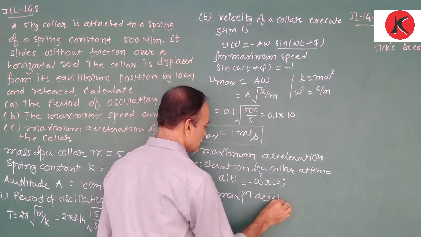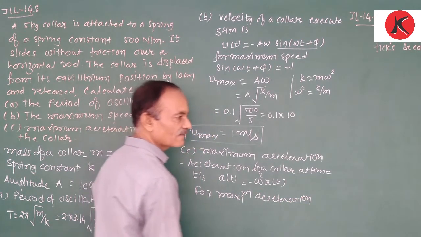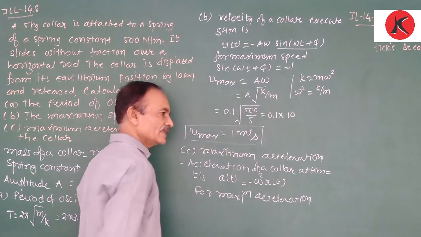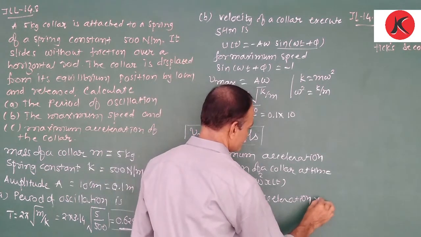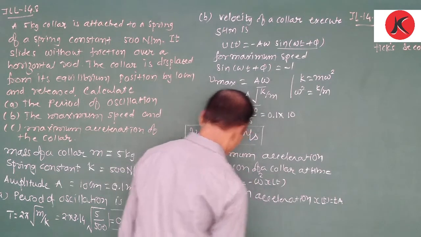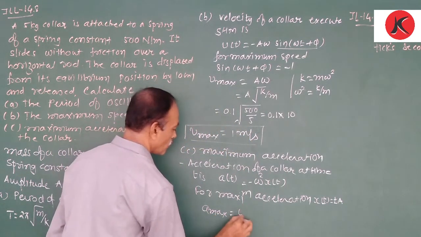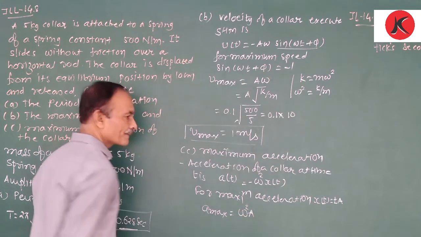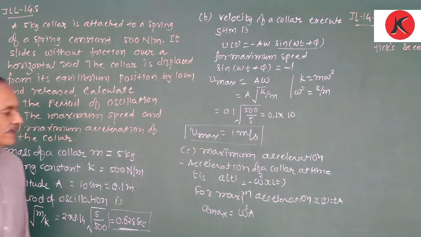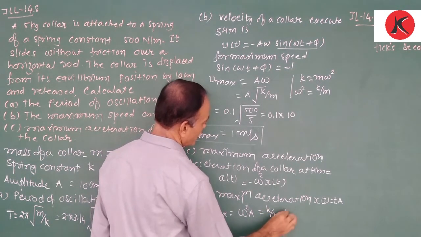For maximum acceleration, x(t) is equal to ±A. Therefore, a_max is equal to ω²A.